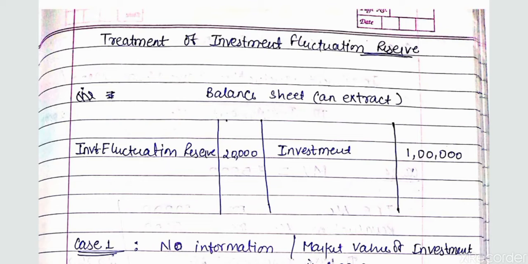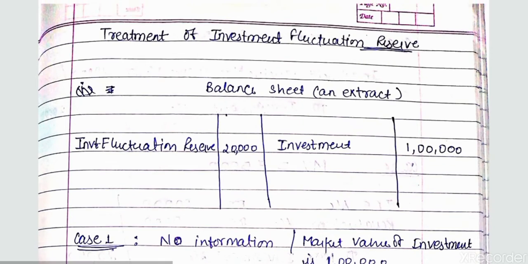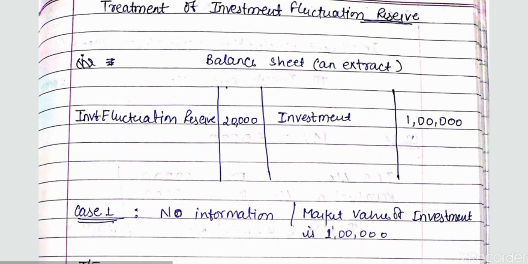Investment fluctuation reserve is a reserve, that is, any reserve is a profit that is being kept aside out of profit for any future specific purpose or non-specific purpose. Investment fluctuation reserve is for a specific purpose. It is set aside to meet a fall in the market value of investment. At the time of change in profit sharing ratio, the accounting treatment of IFR will be as follows.